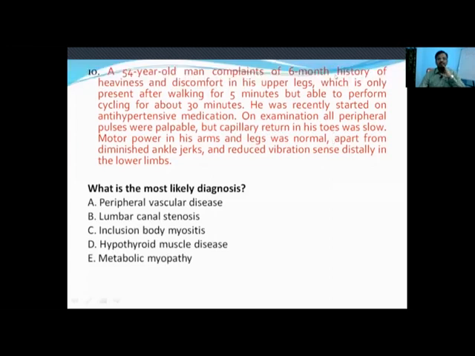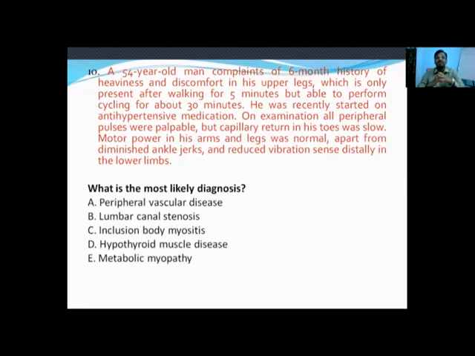A 54-year-old man complains of 6 months, so chronic history of heaviness and discomfort in the upper legs, which is only present after walking for 5 minutes, but able to perform cycling about 30 minutes. So this person mainly has walking difficulty. History of heaviness and discomfort in upper legs, which only presents after walking for 5 minutes. So at rest it is not there, but on activity it is coming on. Whenever we come across this kind of complaint, that is called claudication.